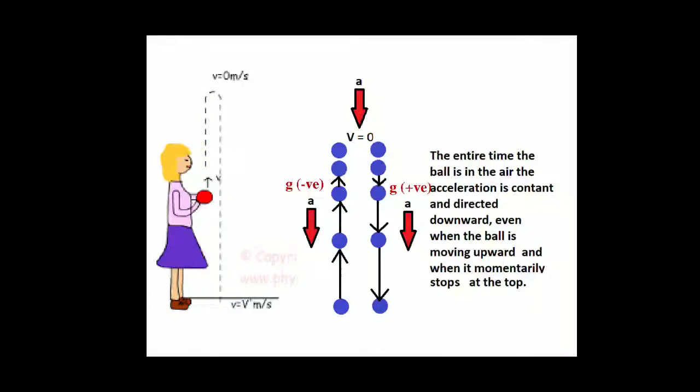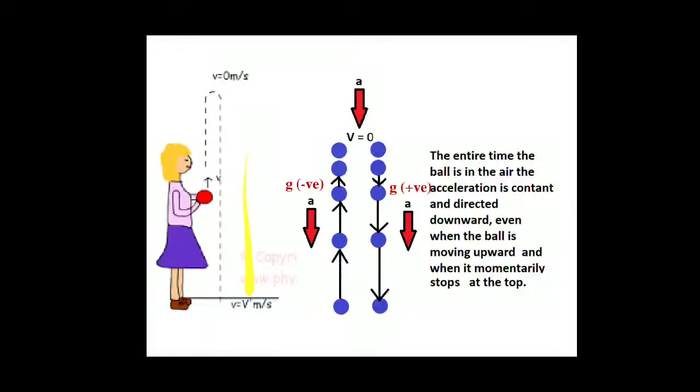But when the object comes downward from this height, its initial velocity was 0, and as it comes downward it gains velocity, it has some acceleration due to force.